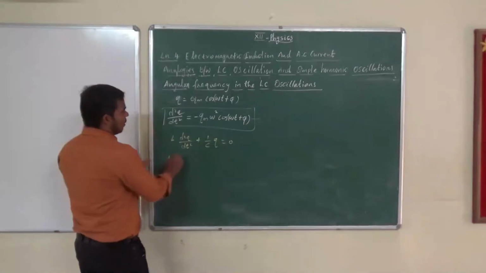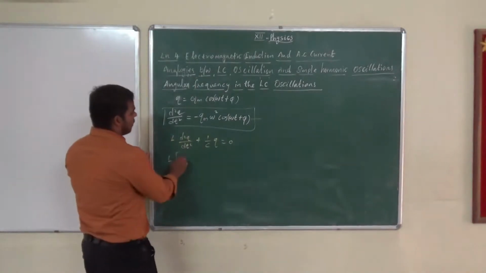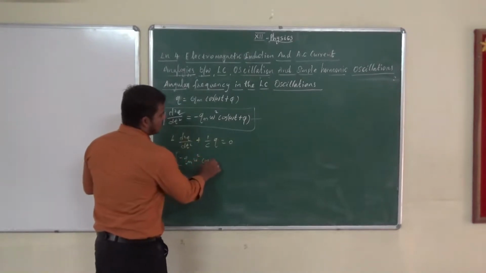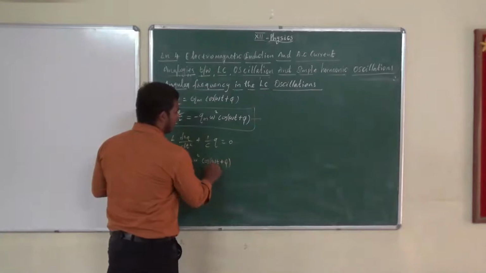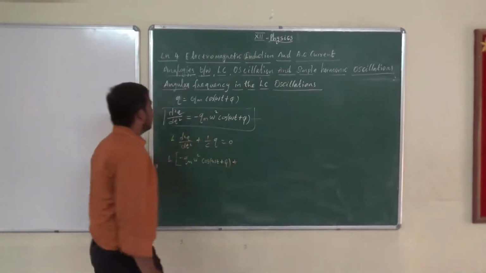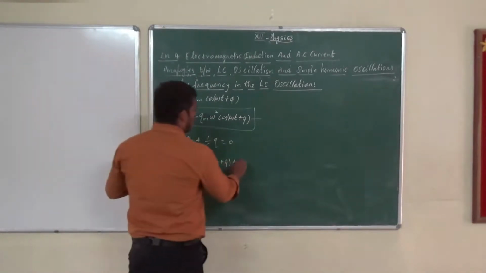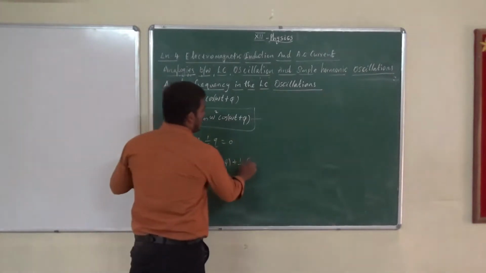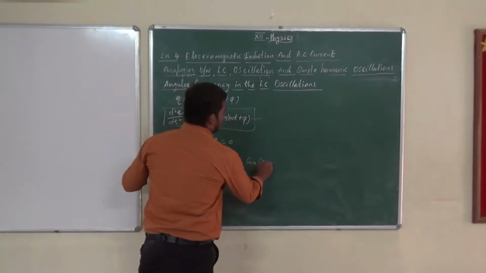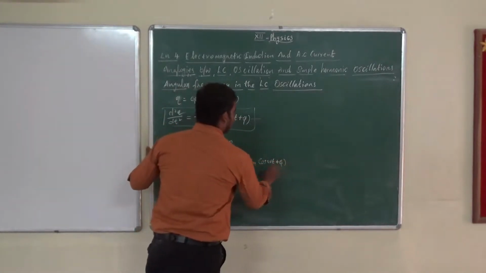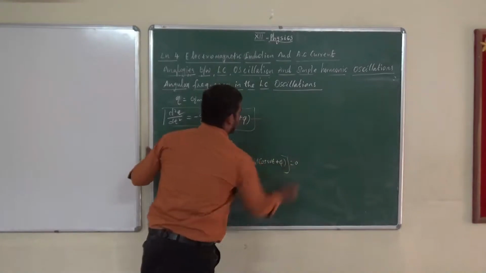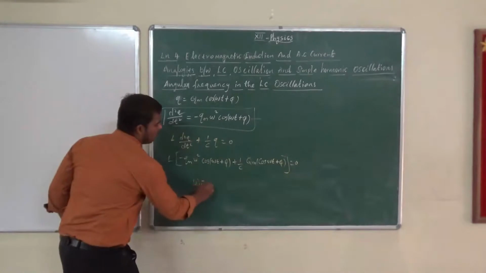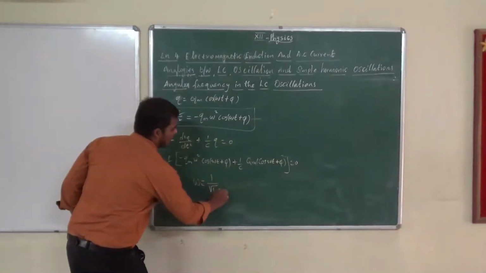So first L times d square q by dt square, instead we write minus Qm omega square cos omega t plus pi. Am I correct? Plus 1 by C times Q, and Q is nothing but Qm cos omega t plus pi, equal to 0. If you solve that equation, we get the angular frequency omega is equal to 1 by root of LC.